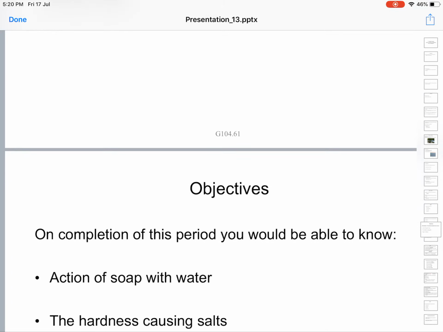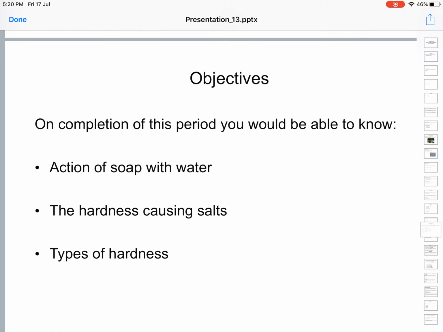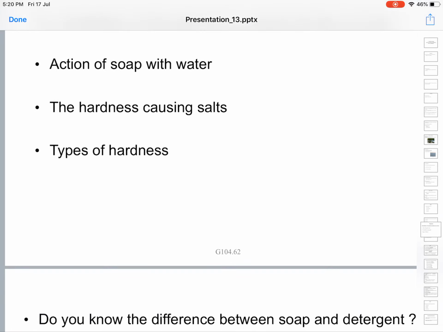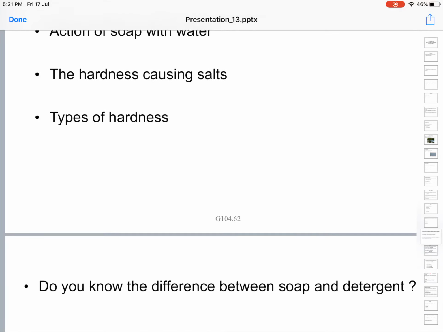Next we'll go for the action of soap with water. What is soap, and when soap is mixed with water, what happens? We will also try to see what causes hardness to the water, the hardness causing salts, and we will also see the types of hardness of water.